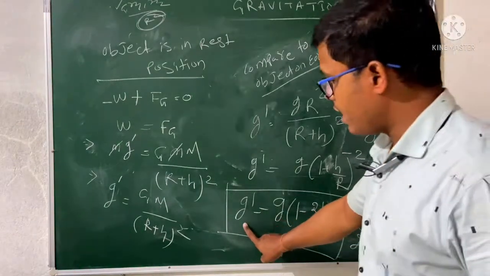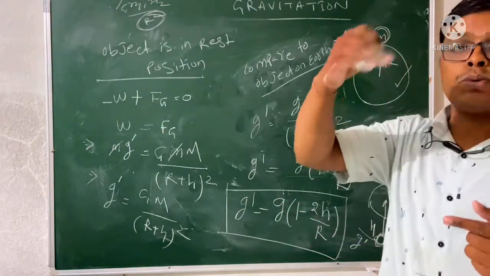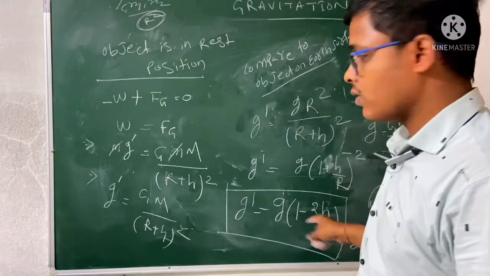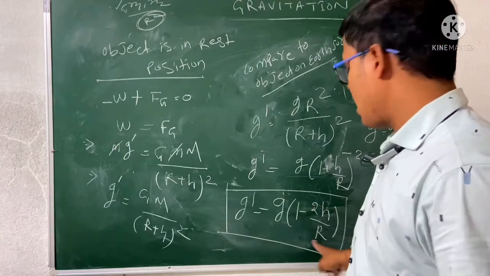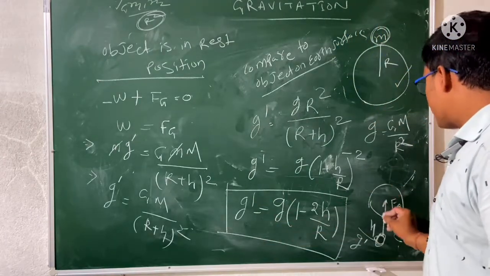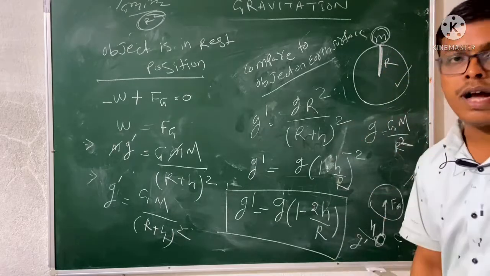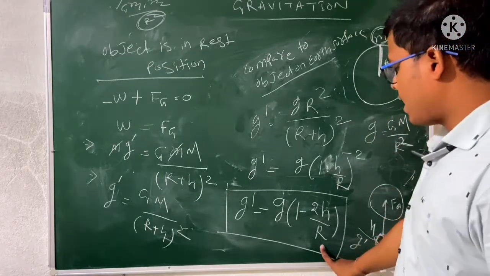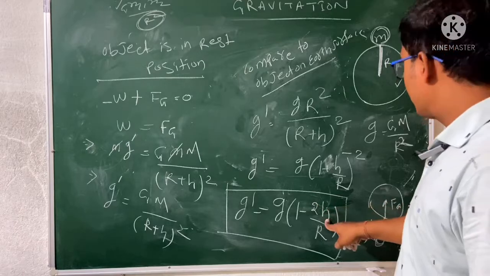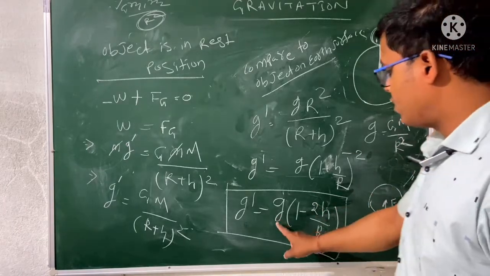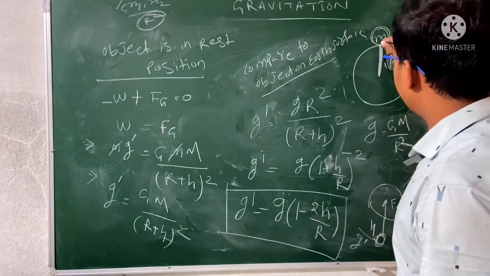What is g dash? This is the acceleration due to gravity at a height h. And what is h? The height h. And what is R? R is the radius of the earth. H is the height at which the object is situated, and g is the acceleration due to gravity on the earth surface.